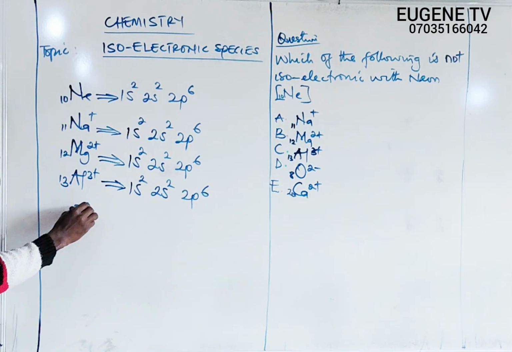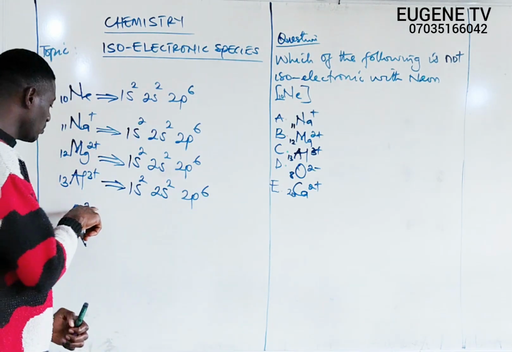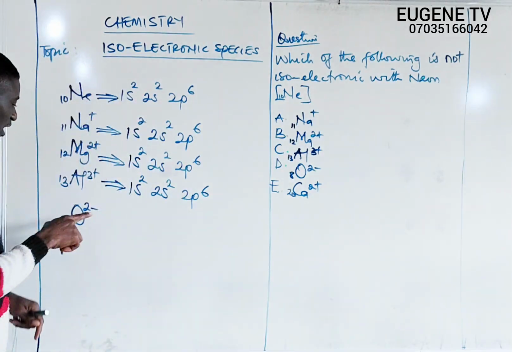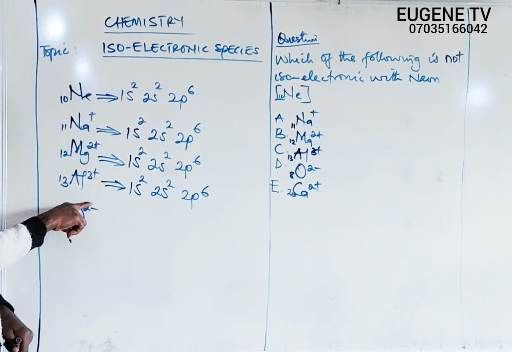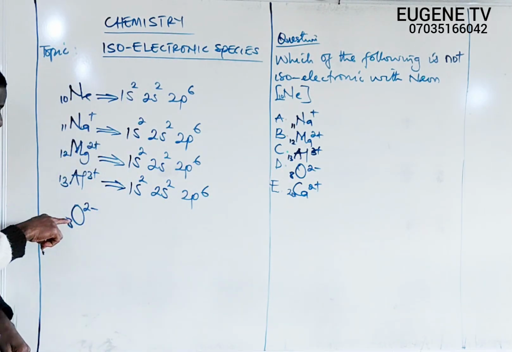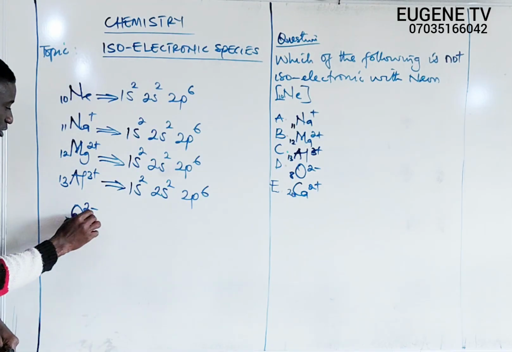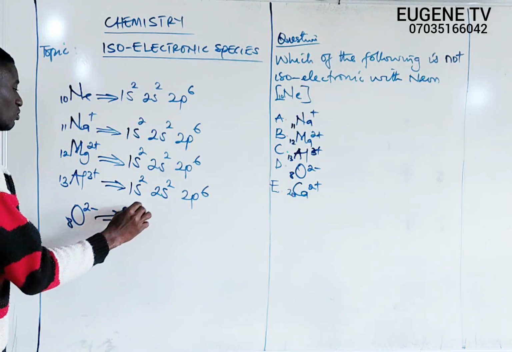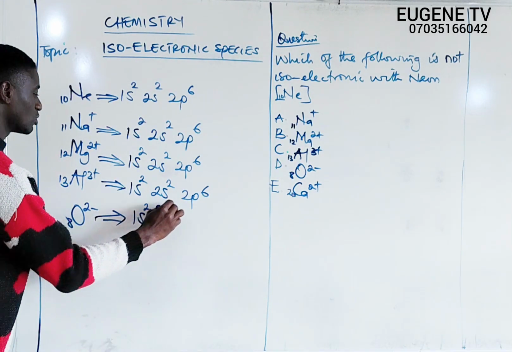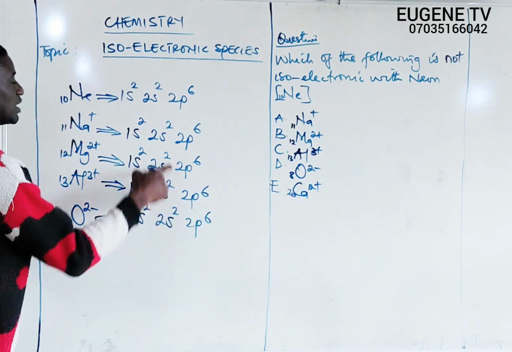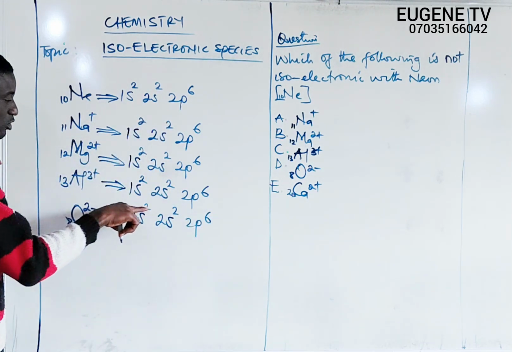Alright, we go to option D, which is oxide or oxygen ion. Oxygen ion, O2 negative, has atomic number 8. O2 negative simply implies that oxygen has gained 2 electrons to form the oxide ion, meaning that there are now 10 electrons in the oxygen ion. Let us write the configuration: 1s2, 2s2, and 2p6. You can see all our configurations here have the same number of electrons.